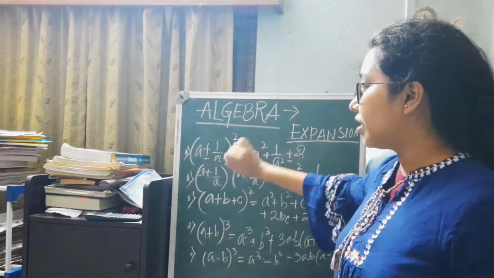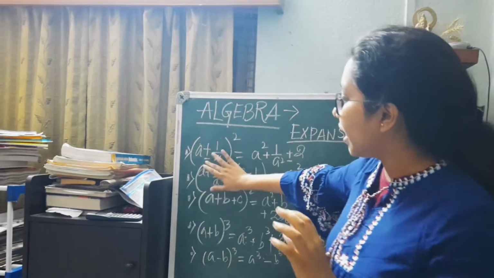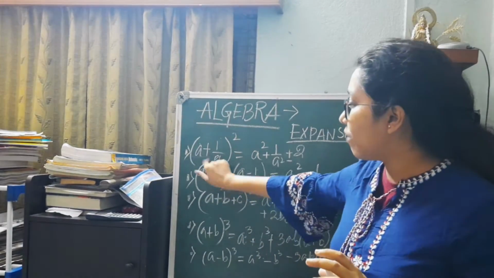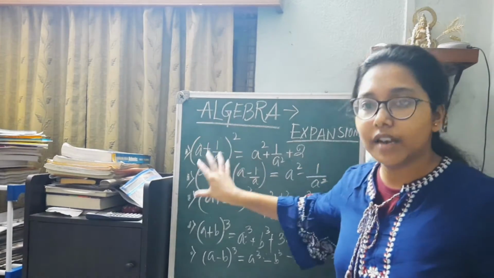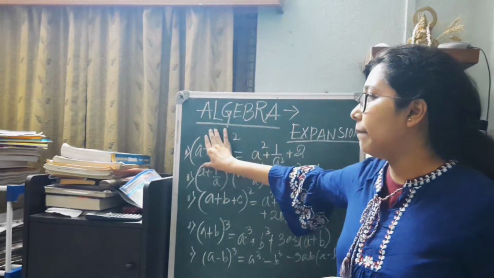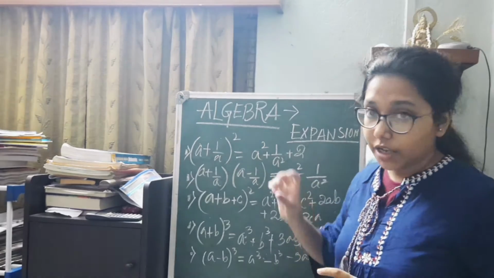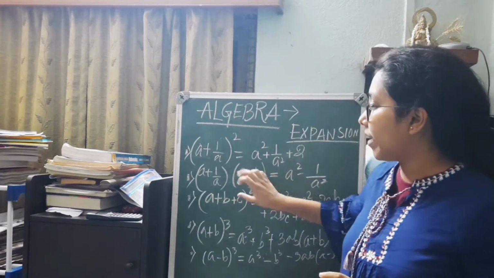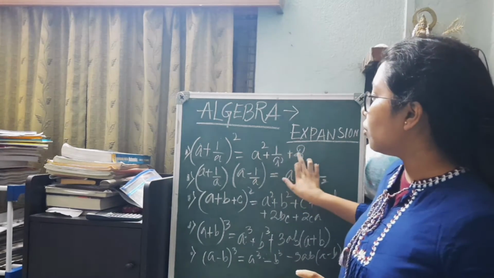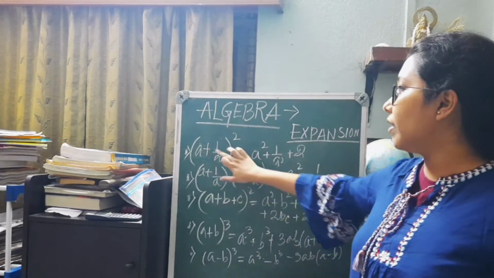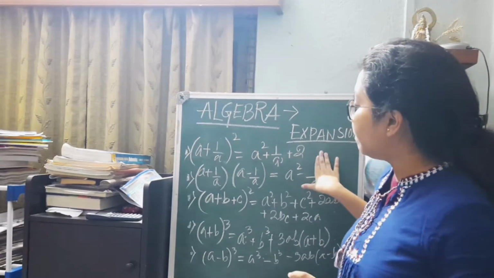The most important one is a plus minus 1 by a whole square. Let us consider a plus 1 by a whole square. We can visualize it just like a plus b whole square, that is, we can consider the 1 by a part to be b. As a result, it turns out to be a square plus b square part, which is 1 by a square, plus 2ab. The moment we go for a into 1 by a, it becomes only 2. So this is a very important formula.